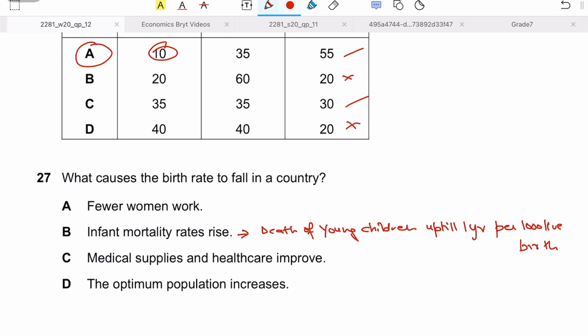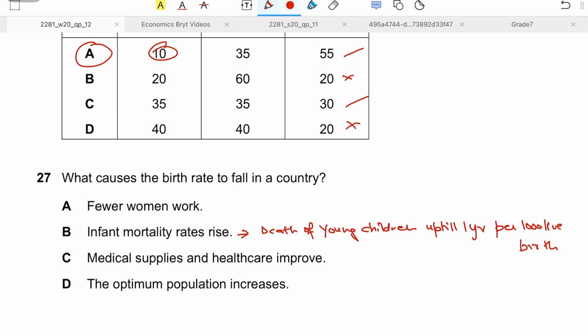That is, we are basically measuring the infant mortality rate in terms of all those children who were up till a year of age. Out of those 1000 that were born, how many died? So that is your infant mortality rate. So technically, this has nothing to do with a fall in birth rates, okay. So B won't be the answer as well, but you should know what infant mortality rate means. It is the death of young children who are up till a year of age per 1000 live births. That is referred to as infant mortality rate.